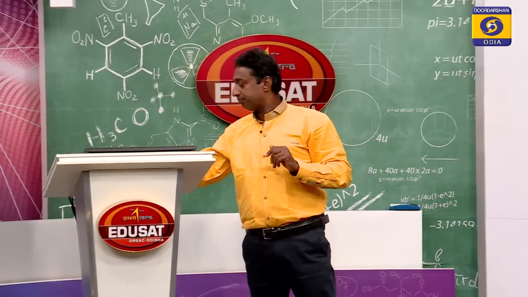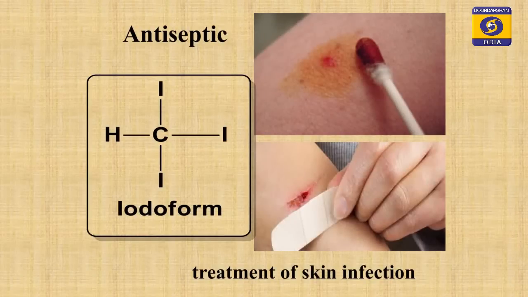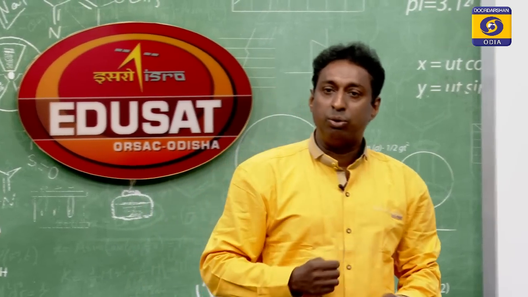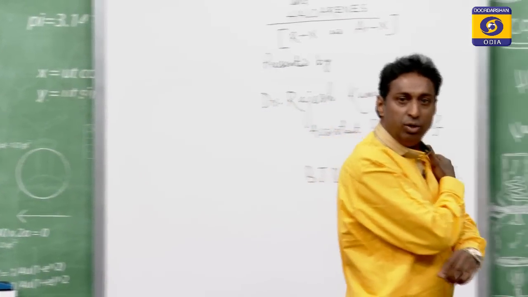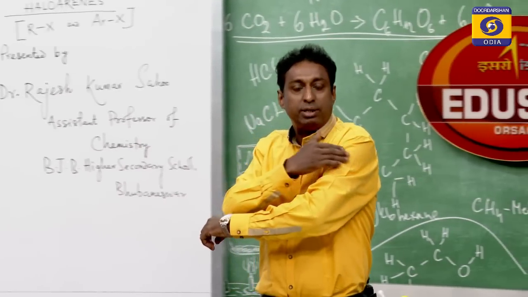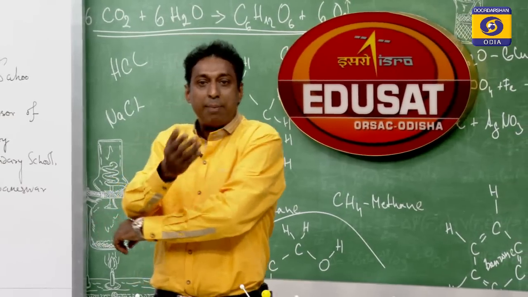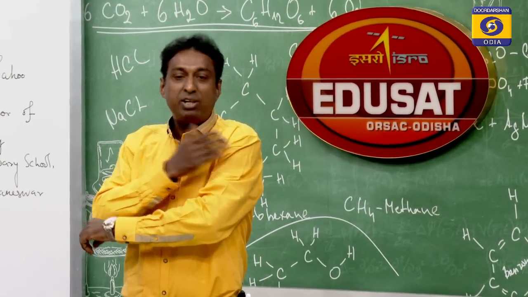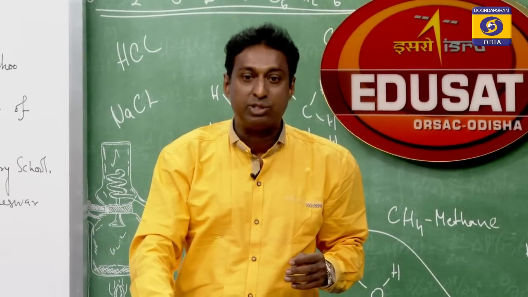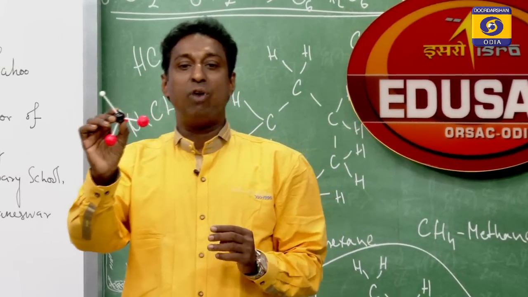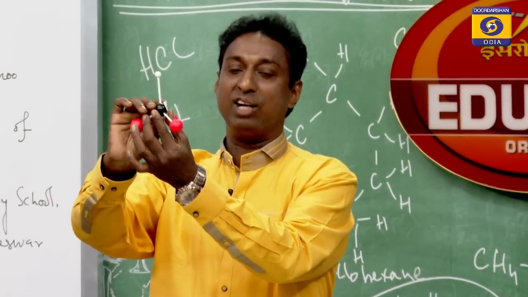Next one, students, antiseptic, a very important one. For example, you have suffered a small injury on your hand and you have gone to a medical shop. Then what will the doctor do? He immediately washes the injured area with one type of solvent. We call it an antiseptic, and the structure of this compound is this one, iodoform. This is iodoform.